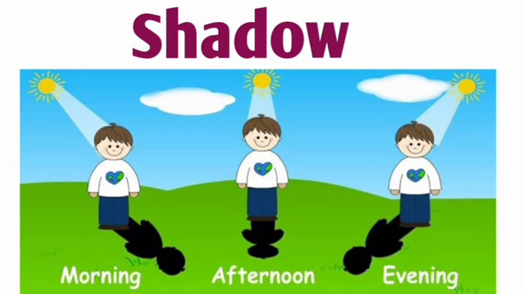The size of the shadow changes from time to time during the day due to the change in the position of the sun. In the morning, the shadow is long. At noon, the shadow is short. In the evening, the shadow is long.